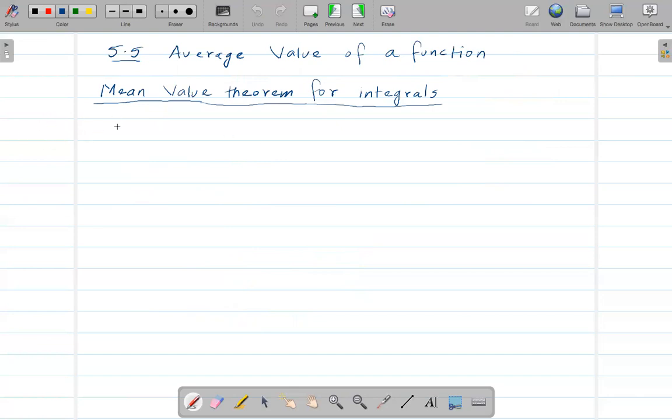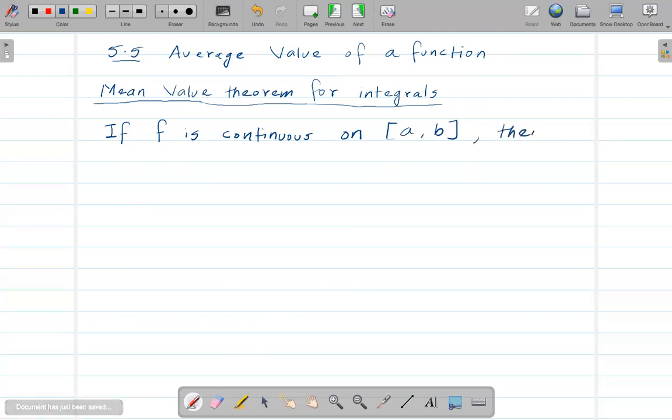The theorem says that if you have a function f which is continuous on some interval a to b,